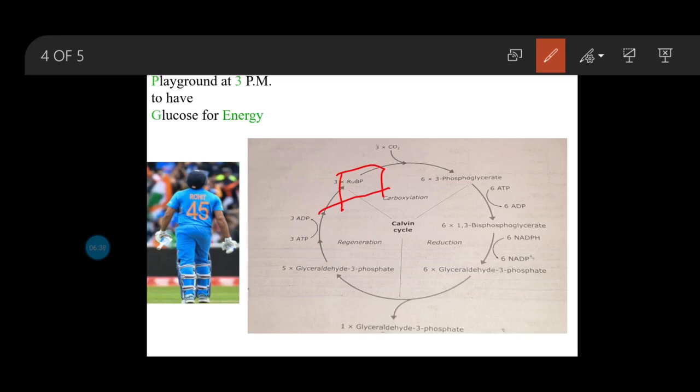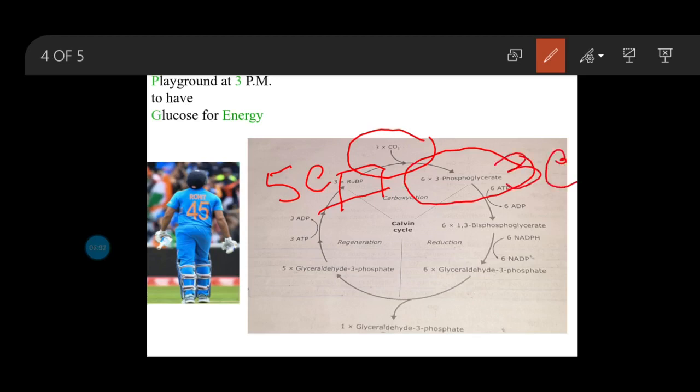Rohit 45, that means RuBP, and from 45 you can get that RuBP is a 5 carbon compound. Rohit comes from, that means C for carbon dioxide. Playground means 3-phosphoglycerate, at 3 p.m. means 3-phosphoglycerate is a 3 carbon molecule. To have glucose for energy.